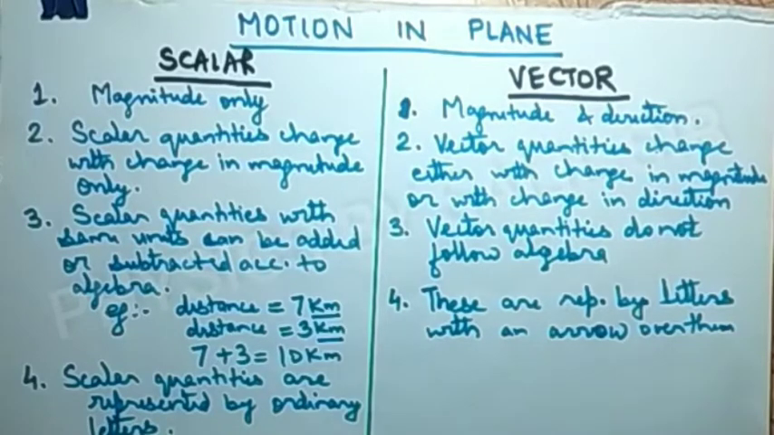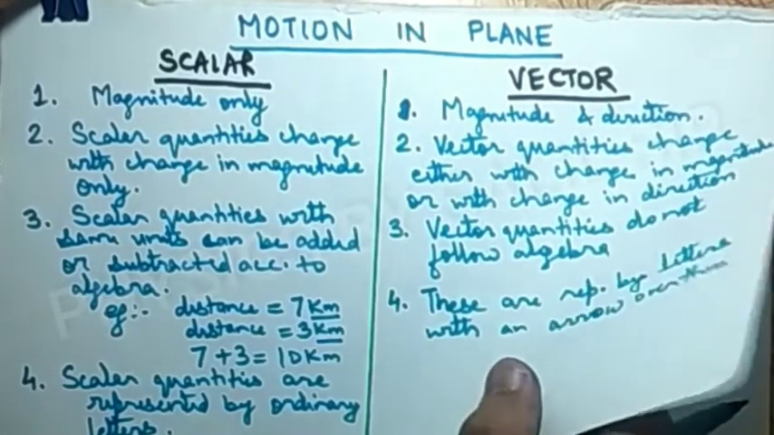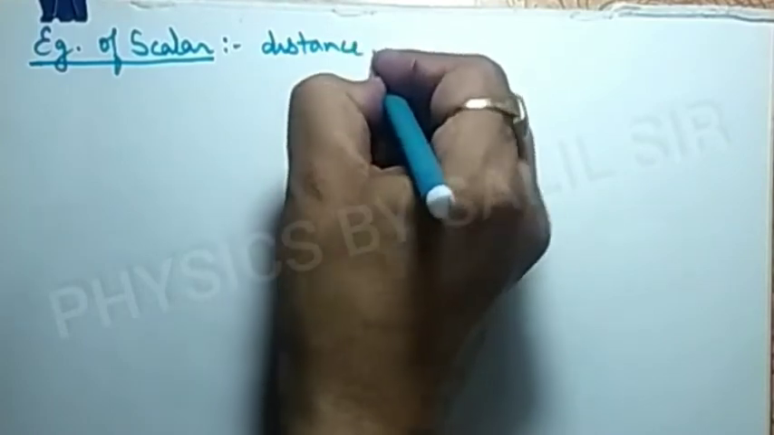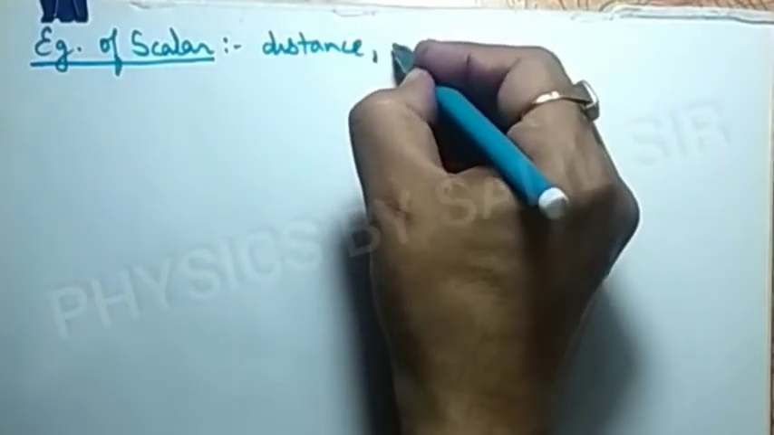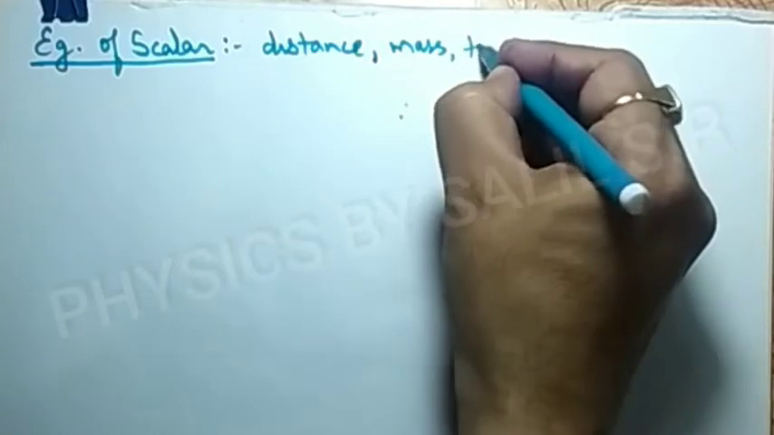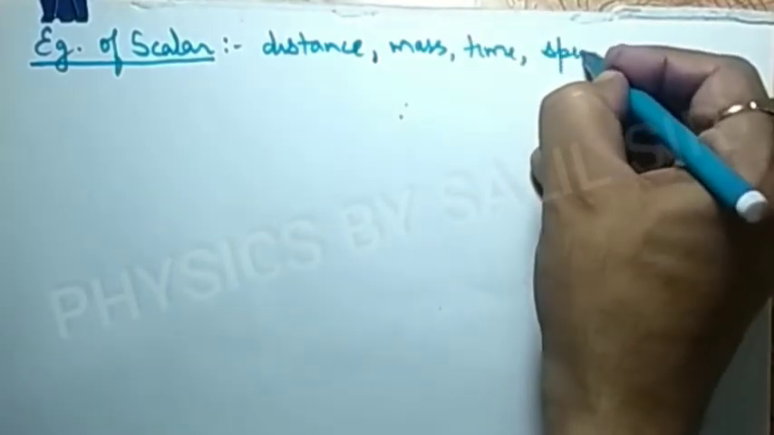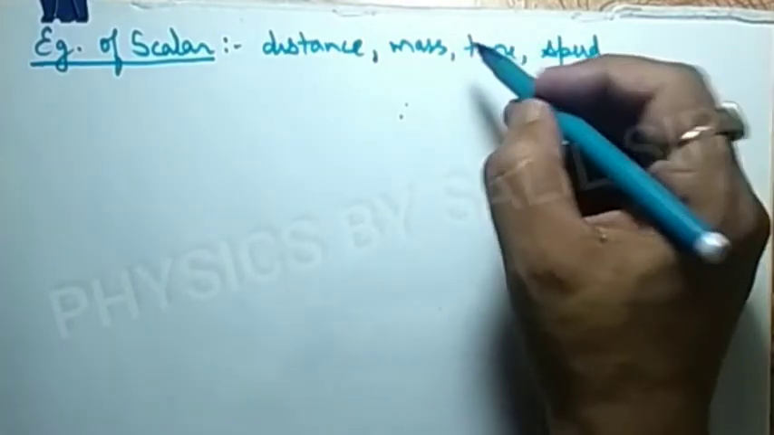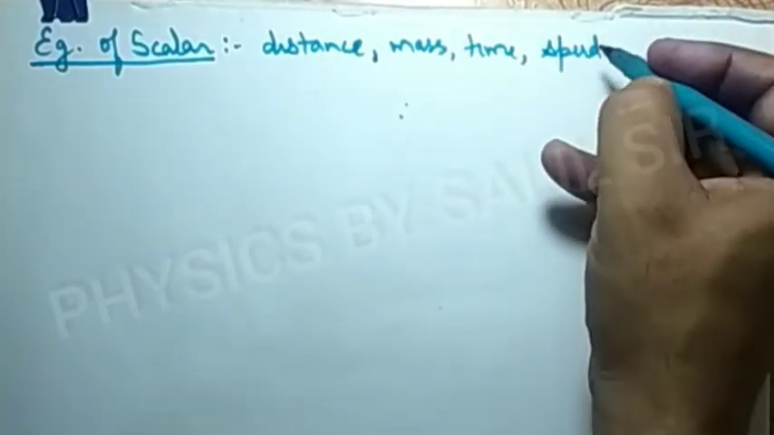We can take examples for scalar as well as vector quantities. What type of examples we can take? Examples of scalar quantities. Distance is a scalar quantity. It does not require any direction. Mass, time, speed. Why is speed a scalar quantity? Because speed is equal to distance upon time. Distance and time are scalar, so that's why speed is also scalar.